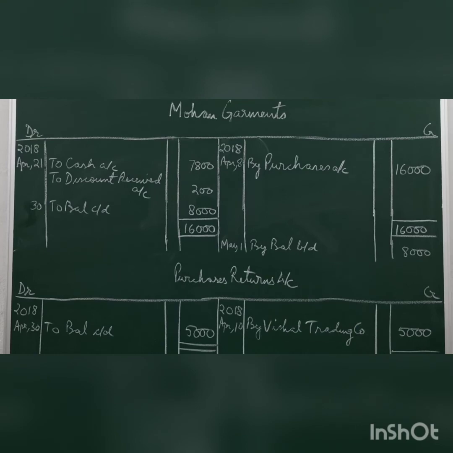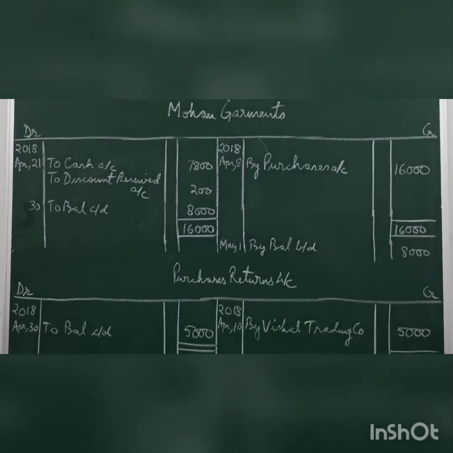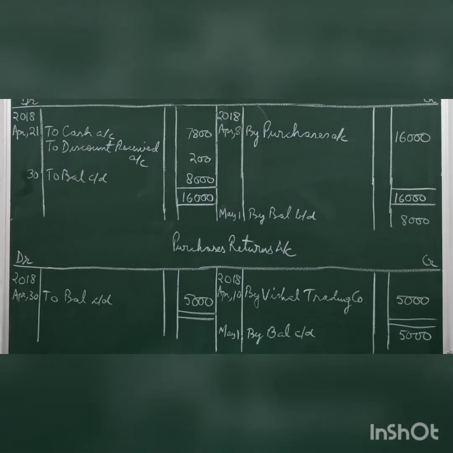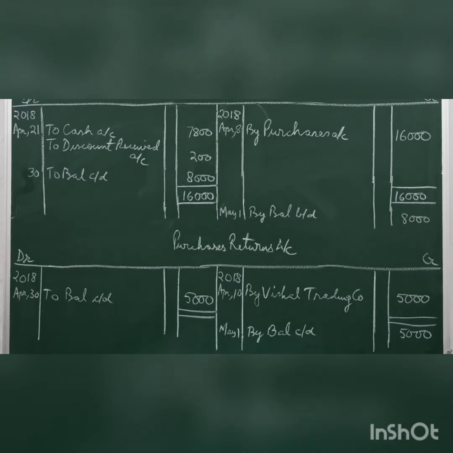The next account is purchases returns account. On 10th April, the entry was Vishal Trading Company debit to purchase returns account. Purchase returns account is on the credit side, so posting will be also on the credit side. 10th will be the date. By Vishal Trading Company 5,000.